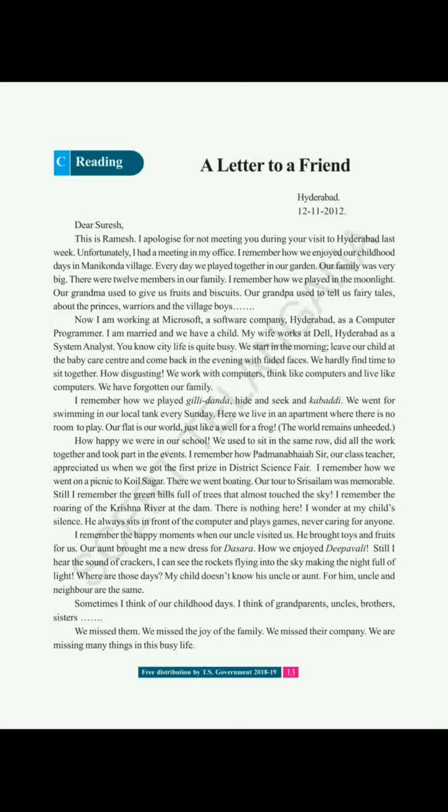How we enjoyed Deepavali. Still I hear the sound of crackers. Okay? He is recalling all the festivals that he used to enjoy in the village Manikonda with their friends or family. I can see the rockets flying into the sky, making the night full of light.